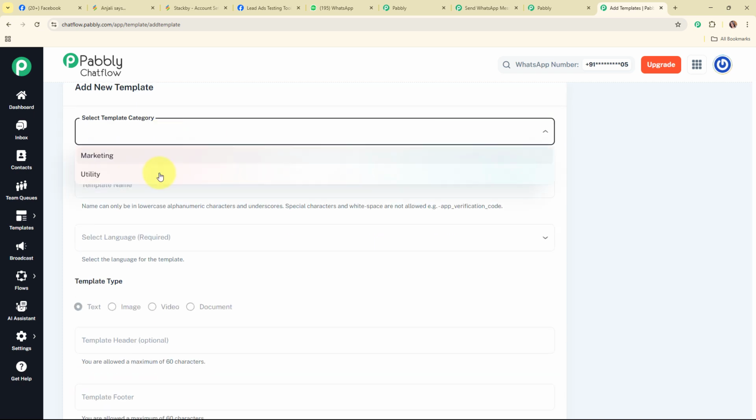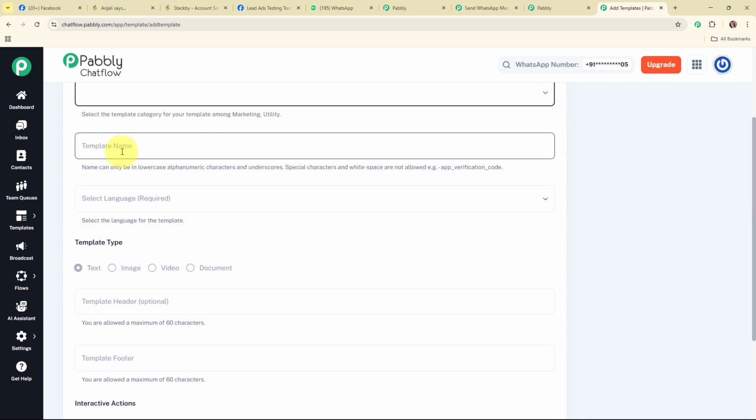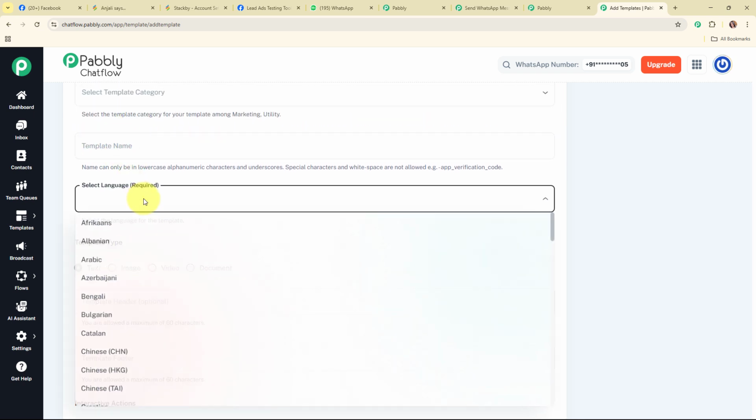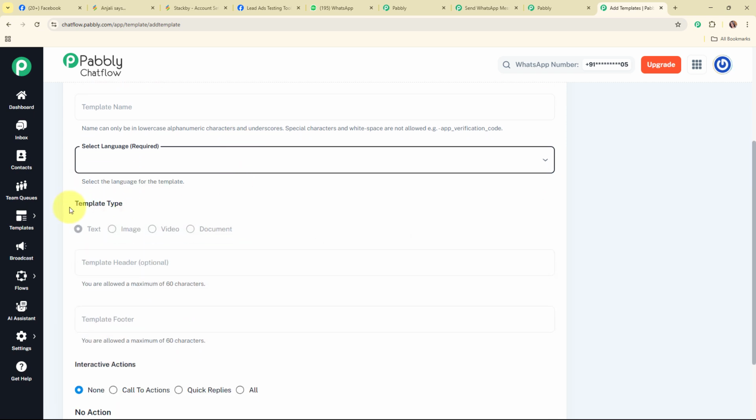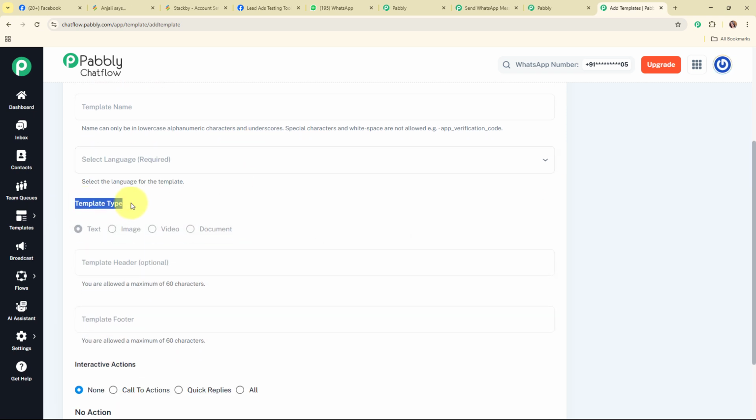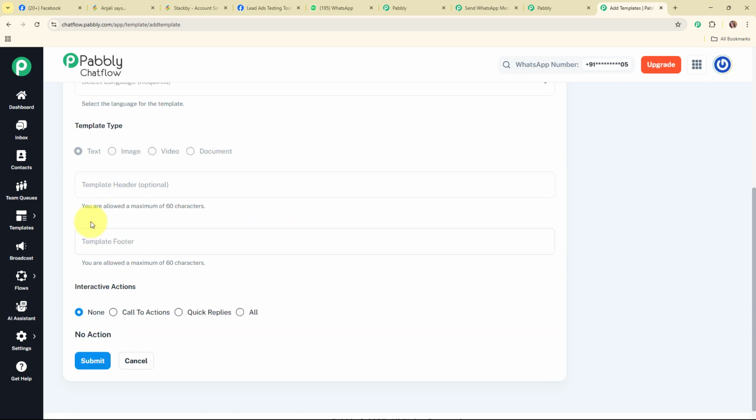Here you need to select the template category first, and after selecting the template category, you have to give a name to your template, and then you need to select the language in which you are going to create your template. After selecting the language, you need to select the template type, that is, what your template is going to contain, either text, image, video, or document. After selecting the template type, automatically you will receive a text box for the template body, and here you can add the header, body, and footer as well.